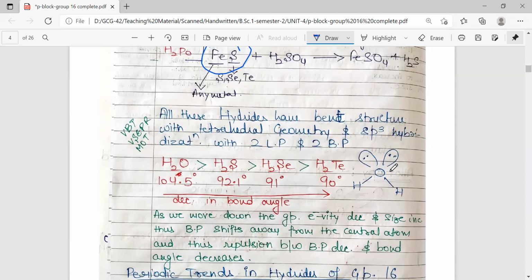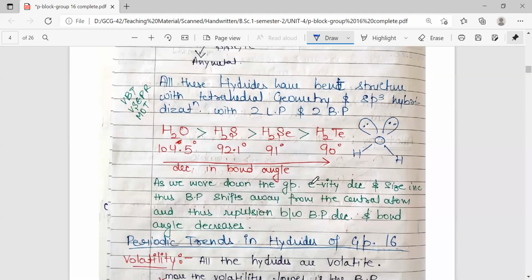One lone pair is present in the s orbital, that is ns2. The other is going to be in np_x with 2 electrons, and the other 2 p orbitals, which are singly occupied, will be involved in bonding with the hydrogen atoms. So this is how it works, and all these p orbitals are lying at 90 degrees to each other. That is why the angle is around 90 degrees.